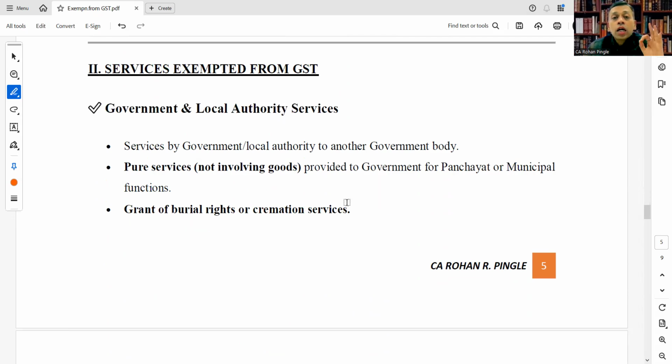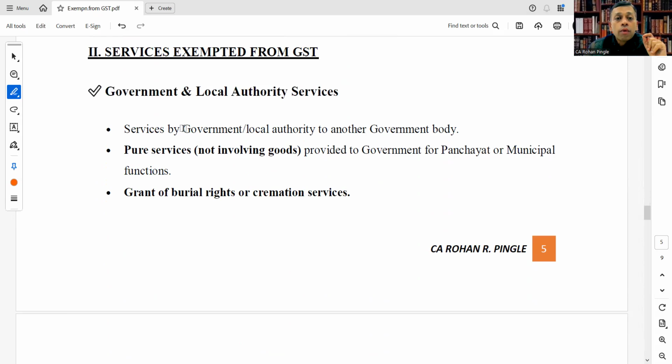under the head government and local authority services. Services by government or local authority to another government body are exempt. Pure services not involving goods provided to government for panchayat or municipal functions are also covered under exemption.